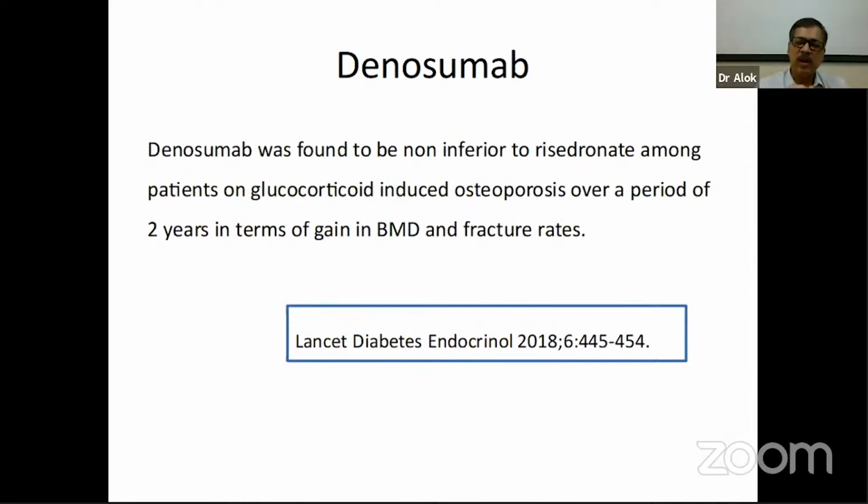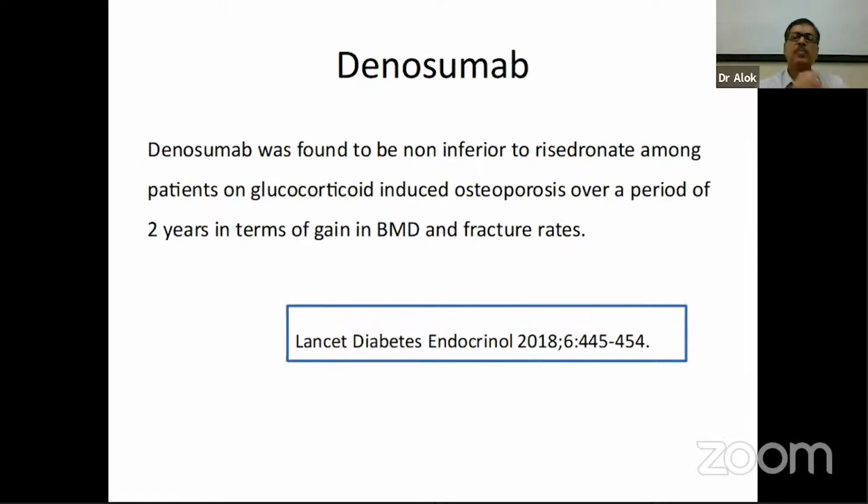Initiated means that the patients had taken glucocorticoid for a period of less than 3 months, and the patients who were glucocorticoid continuing were on glucocorticoids for more than 3 months. The minimum dose permitted in this study was 7.5 milligrams. Anybody who had taken 7.5 milligrams of prednisolone was eligible for this study. So 500 cases were in the glucocorticoid continuing group, and they are our main area of research today.